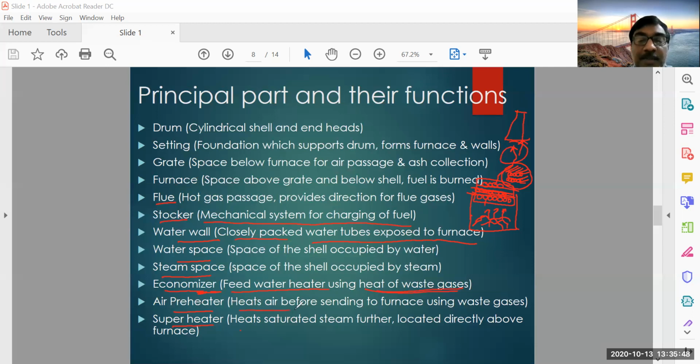And the other one is the air preheater. It heats the air before sending it to the furnace. If cold air is sent to the furnace, some energy is lost because the air also should get heated to that reaction temperature.